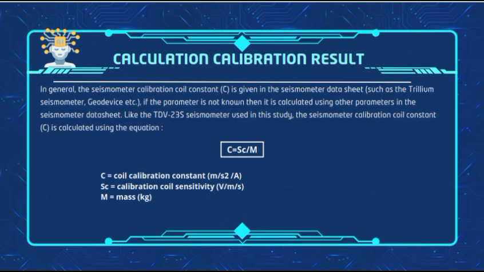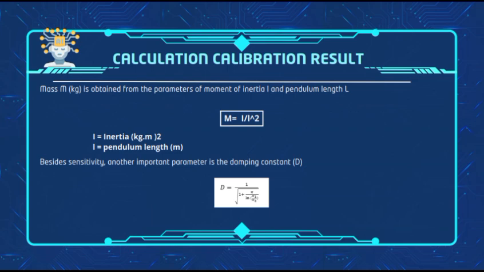The calibration coil constant is calculated using the equation C = Sg / M, where C is the calibration coil constant, Sg is the calibration coil sensitivity, and M is mass. Mass is obtained from the parameters of moment of inertia and pendulum length: M = I / L², where I is inertia and L is pendulum length.